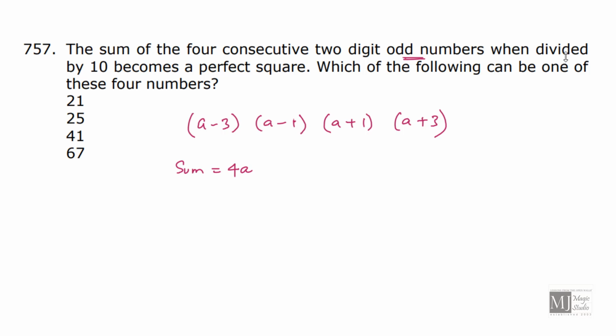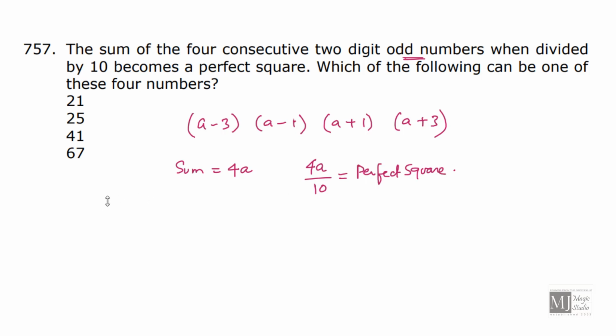When the sum is divided by 10, that is 4A divided by 10, it becomes a perfect square. One thing is very clear, that this is a perfect square.